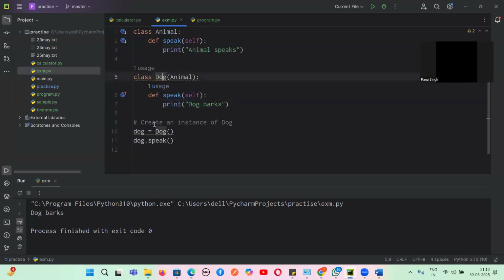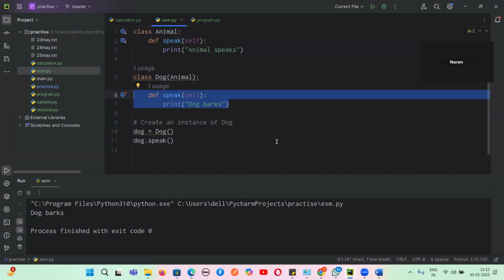We created an object of this dog class, and we tried to search this method. And we saw that this method is overriding the parent class method. That is why it is called what, guys? Same method, different implementation. That is why it is called what? Method overriding. Yes or no, guys? Any doubt?